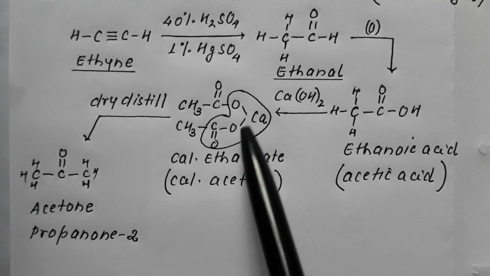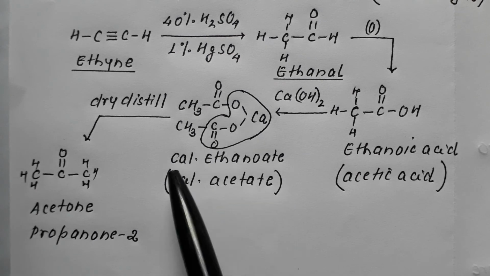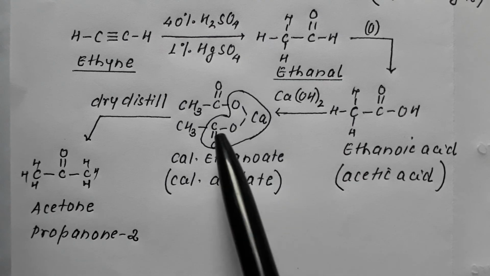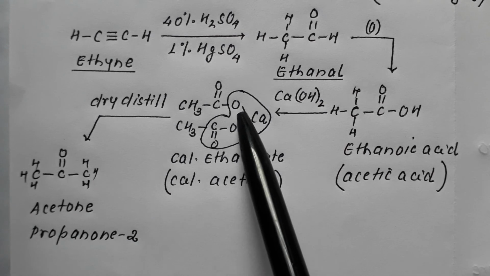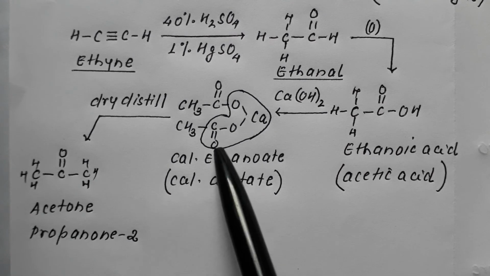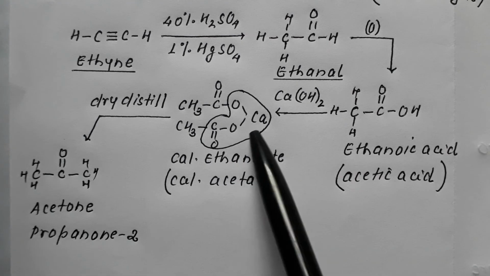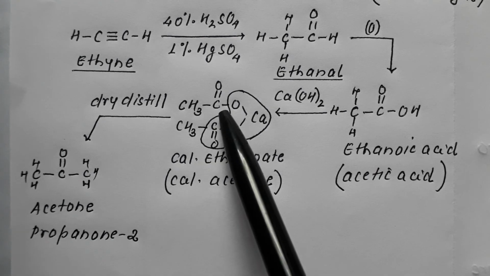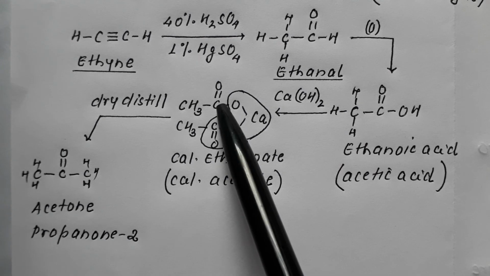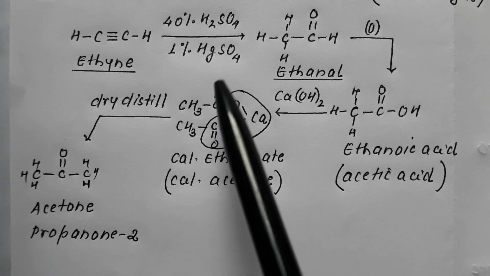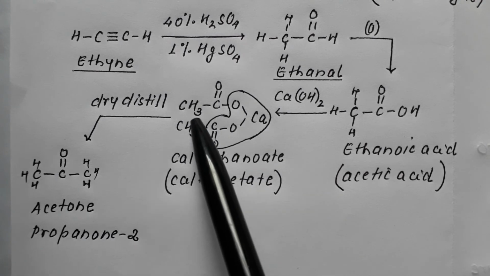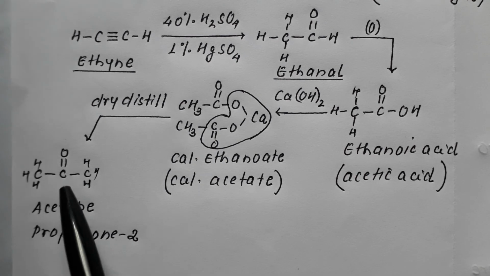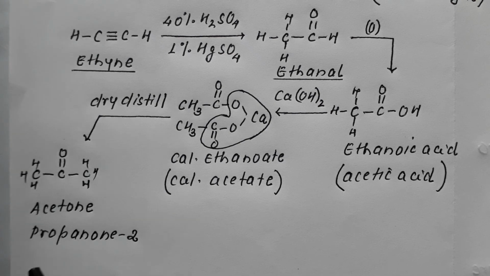From this calcium ethanoate, 1 calcium, 1 carbon and 3 oxygen go in the form of CaCO3, and the CH3 groups combine to form CH3COCH3, that is acetone, propanone.